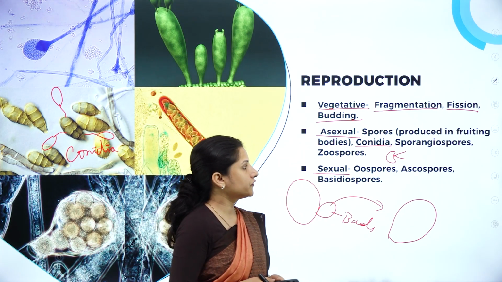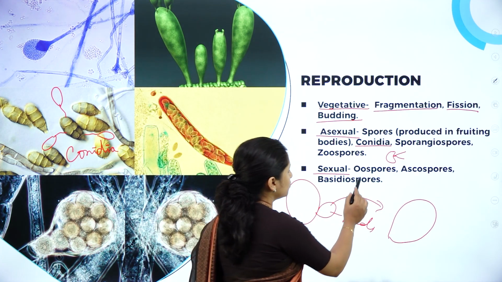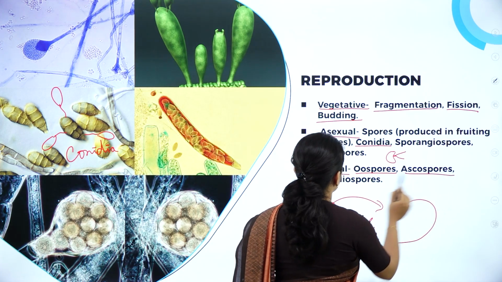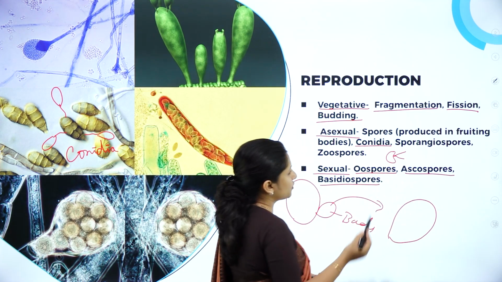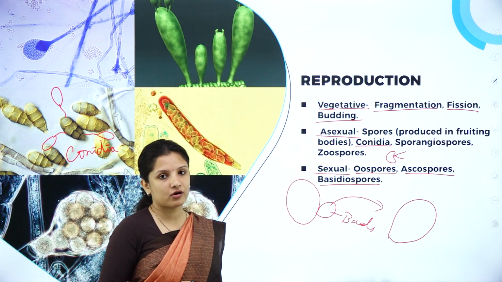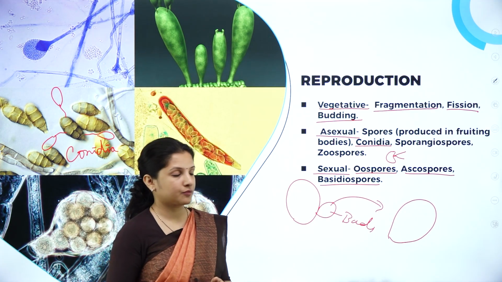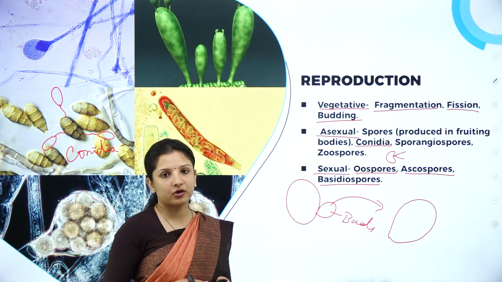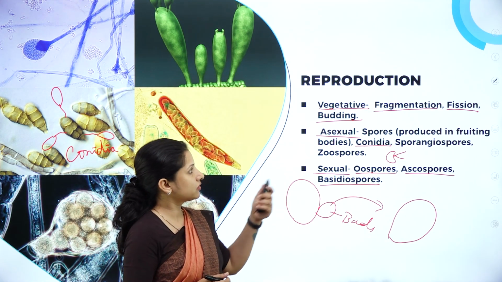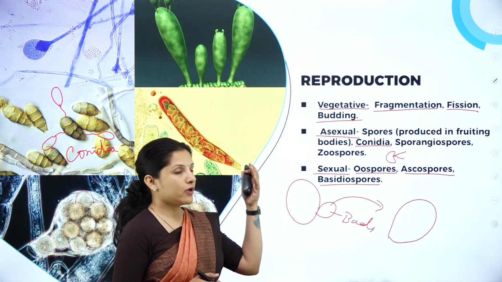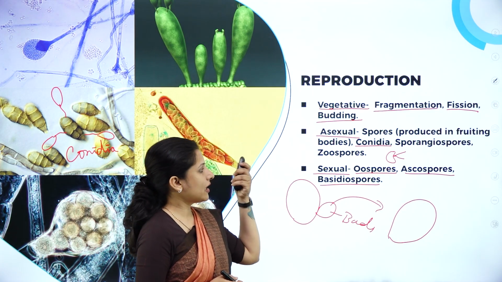Next, the sexual method of reproduction is by the production of oospores, ascospores and basidiospores. Ascospores are produced in fruiting bodies called ascocarps. Basidiospores are produced in basidiocarps. So this is how sexual reproduction occurs. So the three methods of reproduction in fungi are vegetative, asexual and sexual.